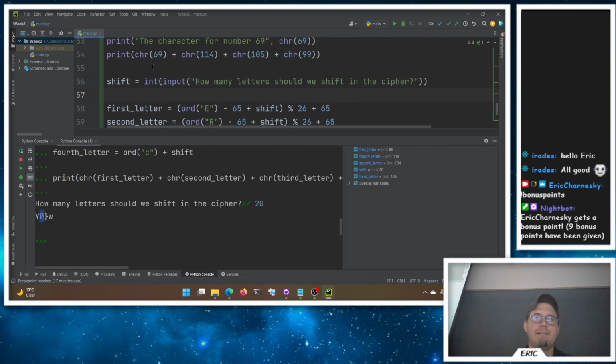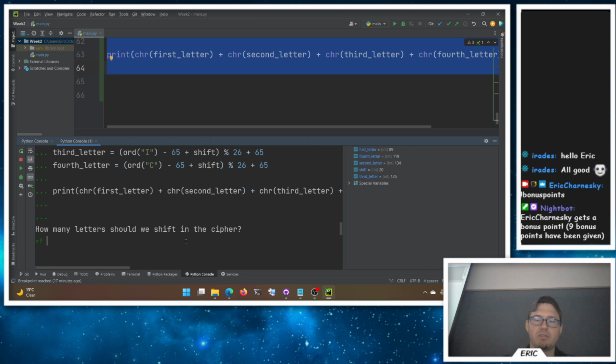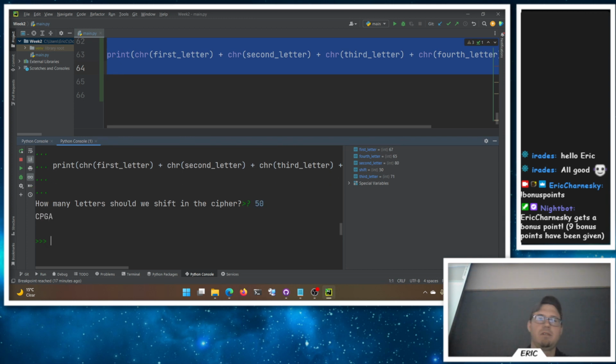So let's give this a try. Let's see if this will work for us here. So we're ignoring the minus because minus gets a little tricky, but let's run that. So how many letters should we shift? Should we do like 50? So shifting by 50, right, is essentially, if we take out 26, that's 24. And a 24 forward is like a back 2. I think that makes sense in my head. Does that make sense? Like if we're shifting 24 forward in the circle, we've just really gone back 2. So C is E back 2. P is R back 2. Right? So I think it's working for us for our little simple cipher here.